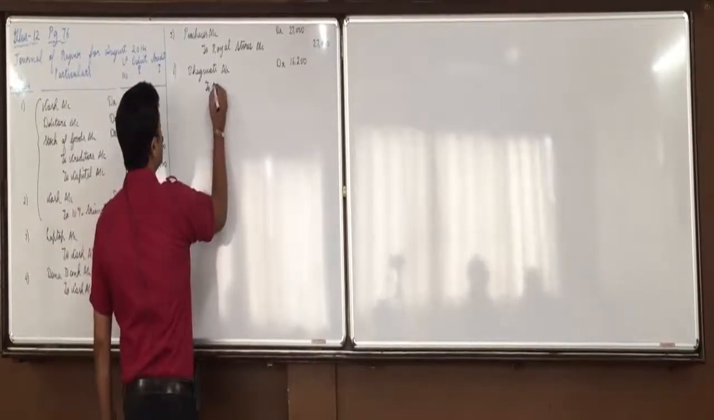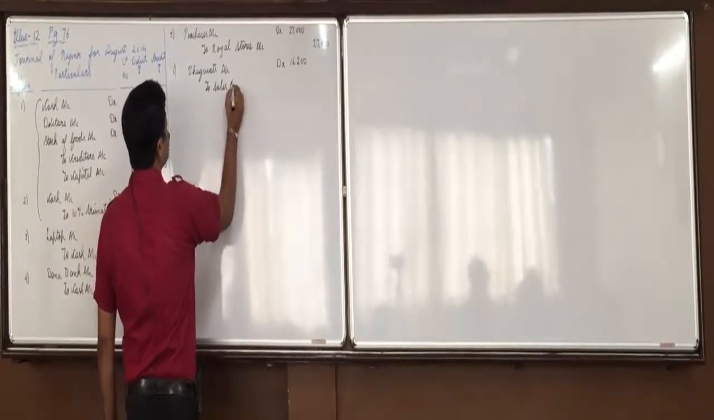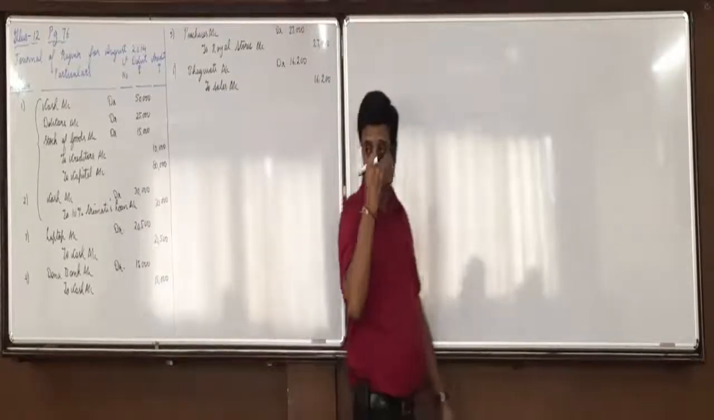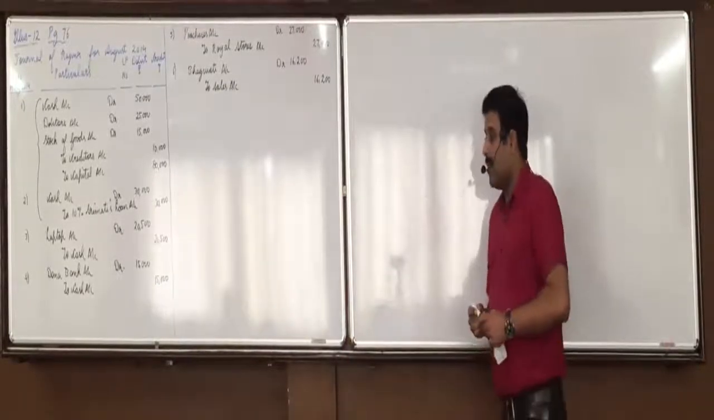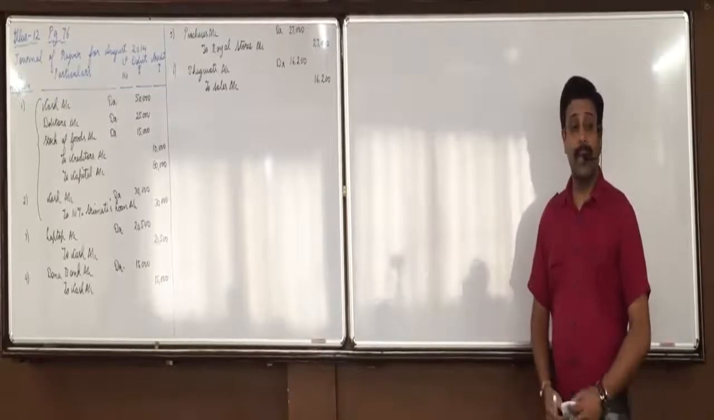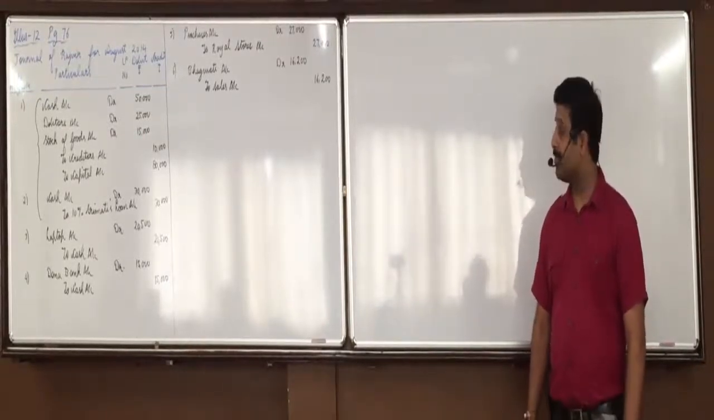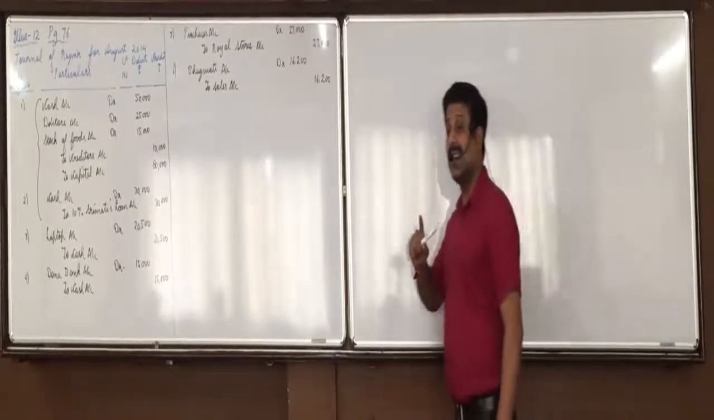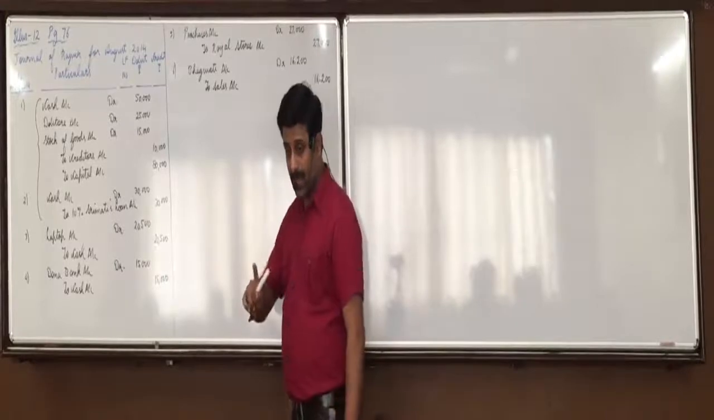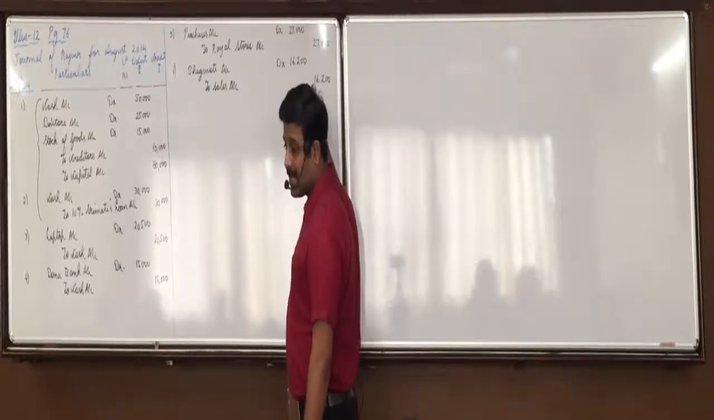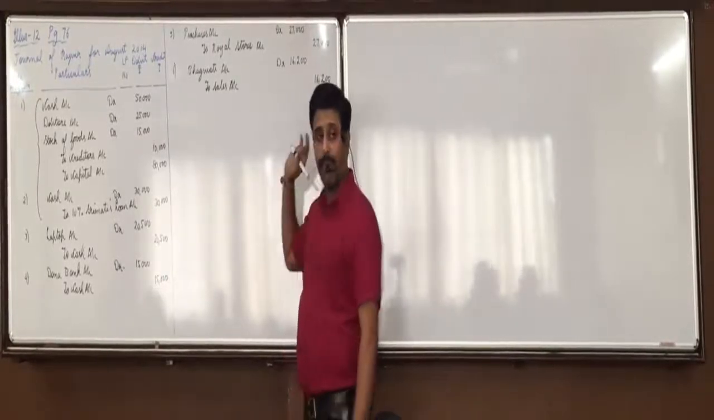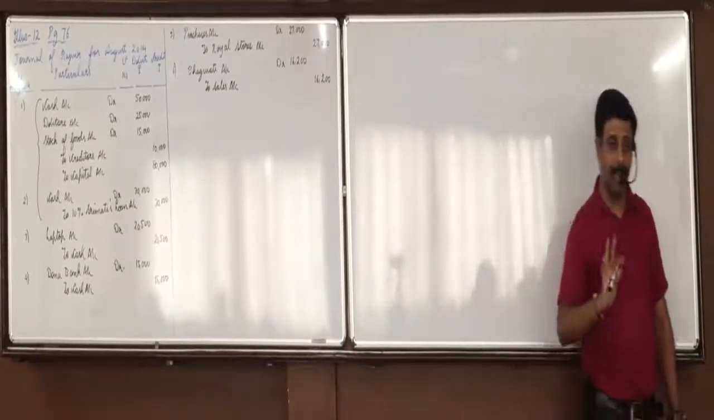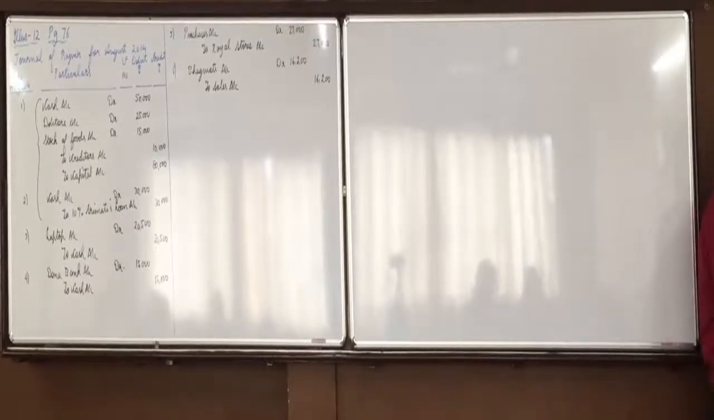Goods goes out. Credit what goes out? To sales account 16,200. Any confusion in this? All are clear with that? And what is the cost price of the goods we are selling? 15,000. And what is the selling price? 16,200. We are earning a profit of 1,200. Okay? Further.